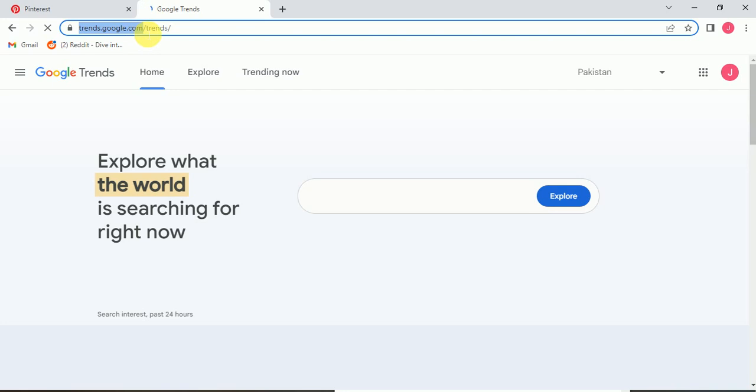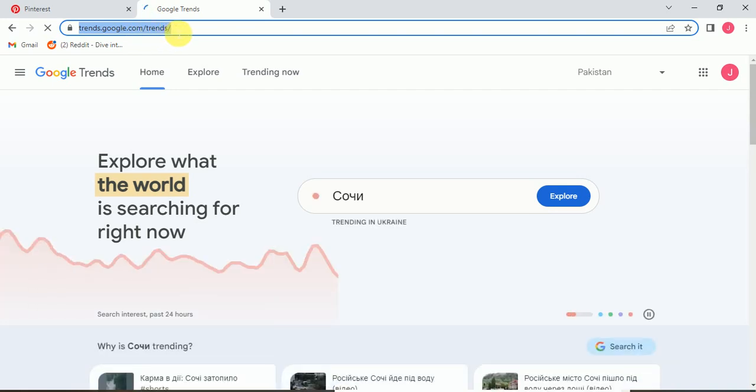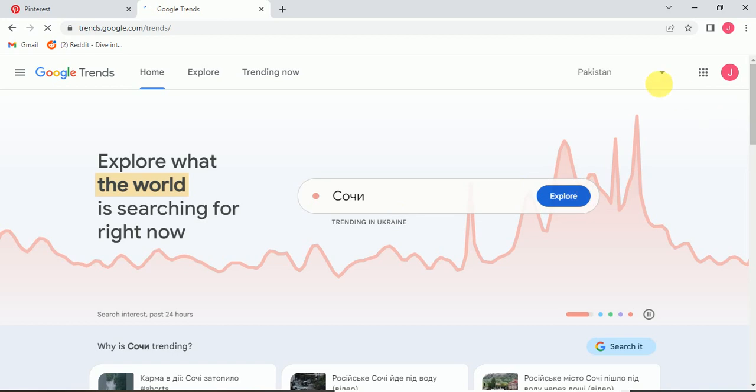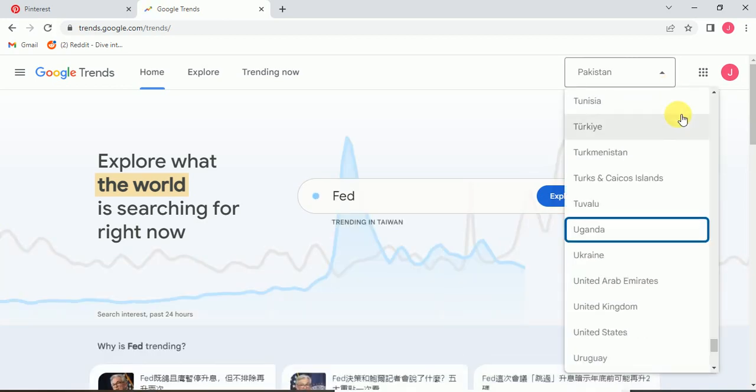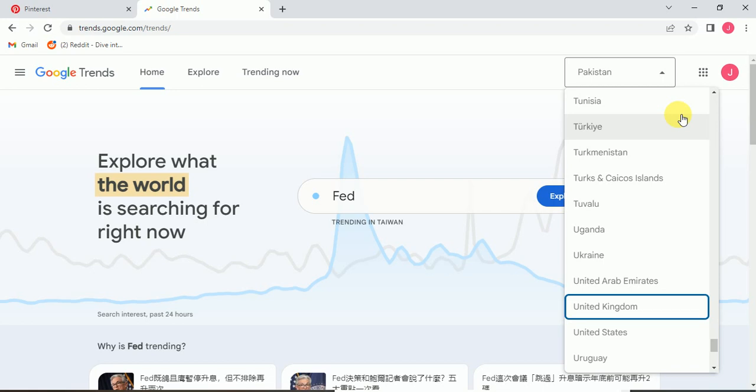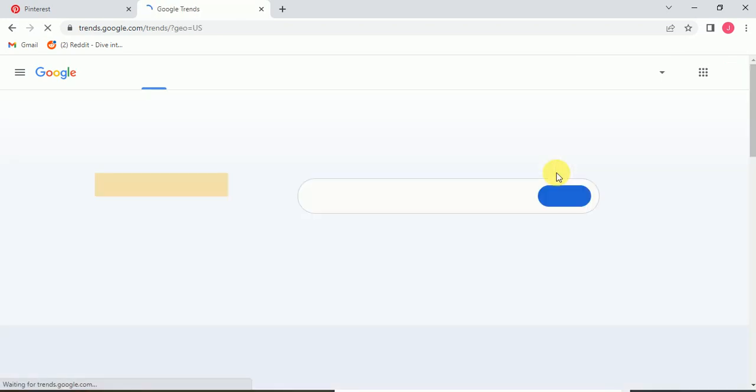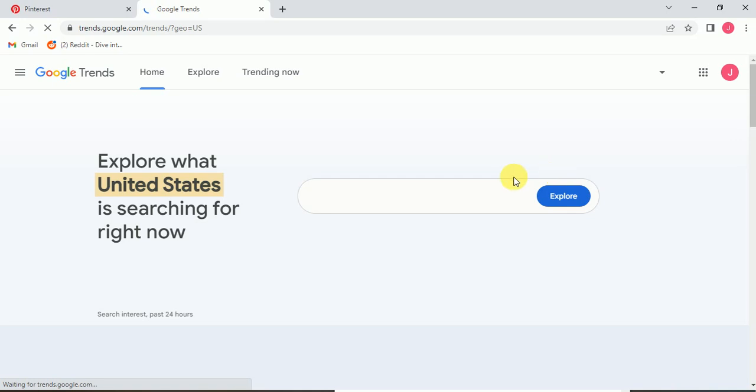After that, select the location. I want to research keywords or trends for USA, so I click on United States. It will show me trends according to my country.